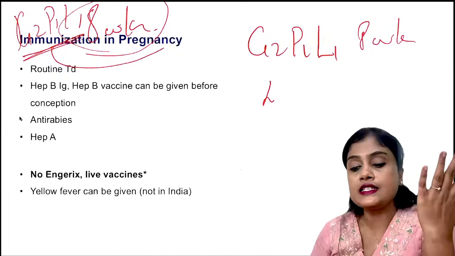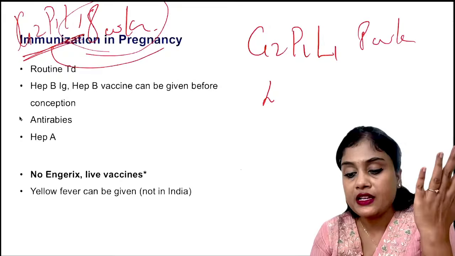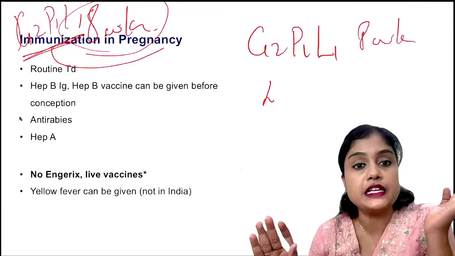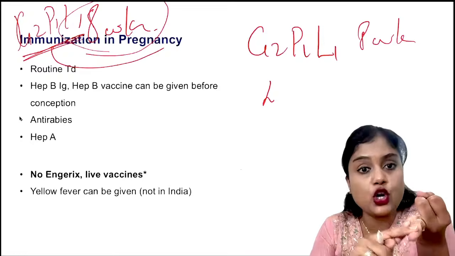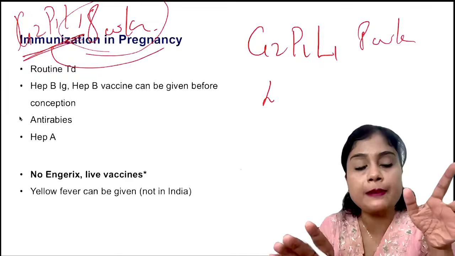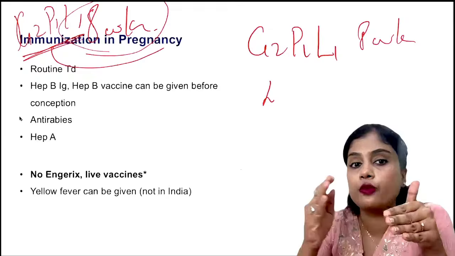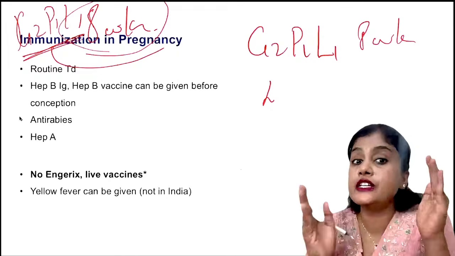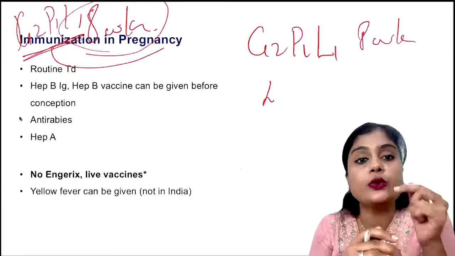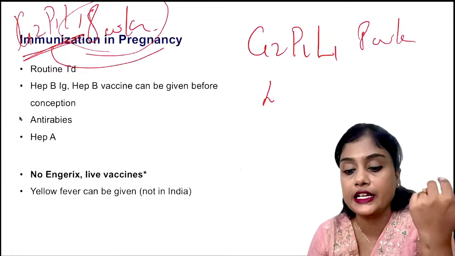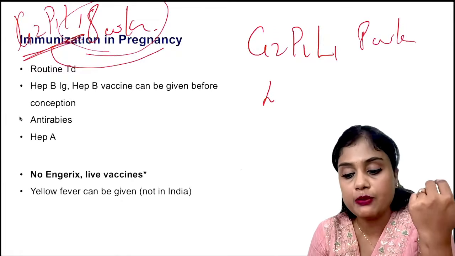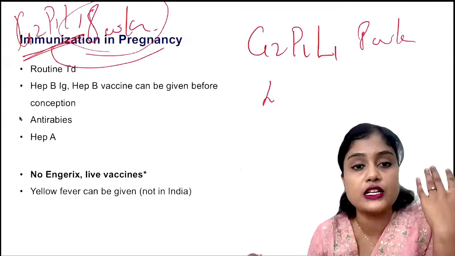Okay, the one is TD. TD is given, but the dose remains the same. TD is 0.5 ml, deltoid, IM, everything is same, except it is given initially in the first trimester whenever she comes, and then 4 weeks later you will give. But if she has taken it within the last 3 years, you will give it in the next pregnancy. It is only a TD booster. You will only give a TD booster. You will not give a full course. So that is why it is appropriate.